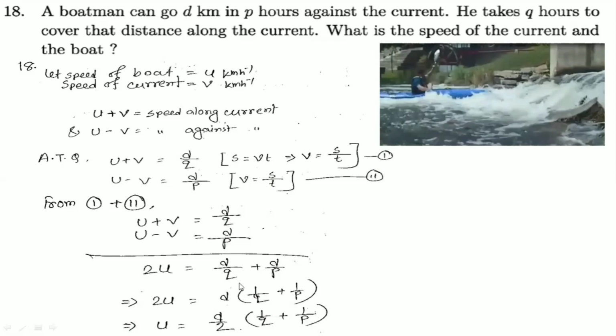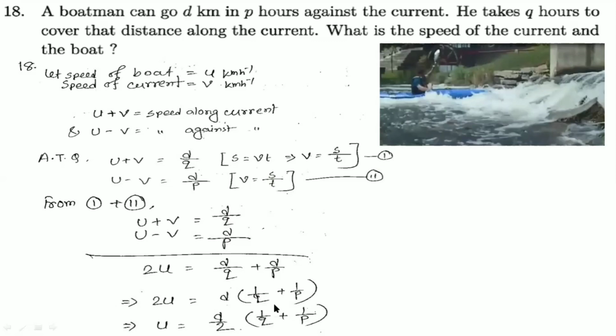Then 2u equals d. If we take d common, then it will be 1 by q plus 1 by p, and u equals, the 2 will change sides, d by 2 into 1 by q plus 1 by p. Clear? So we get the boat speed.